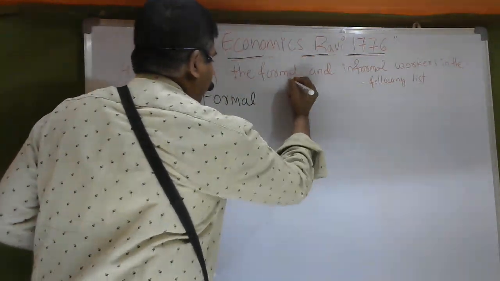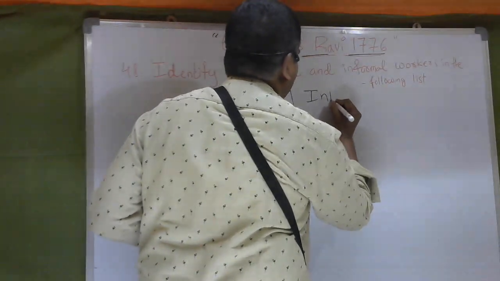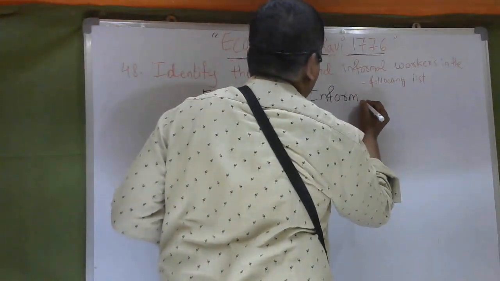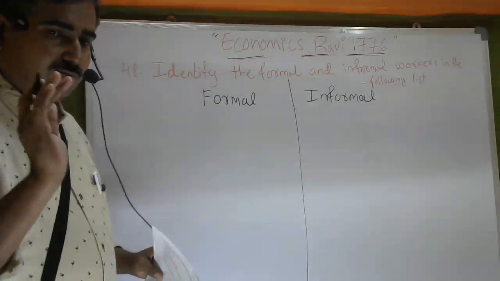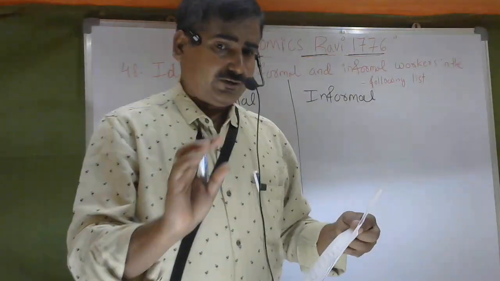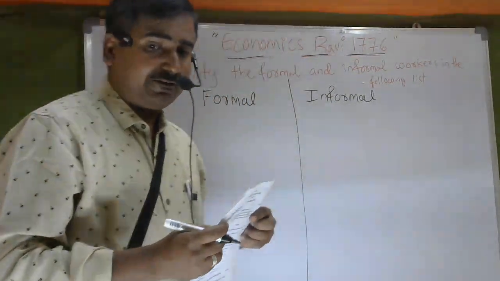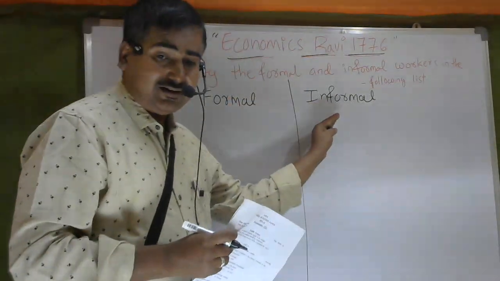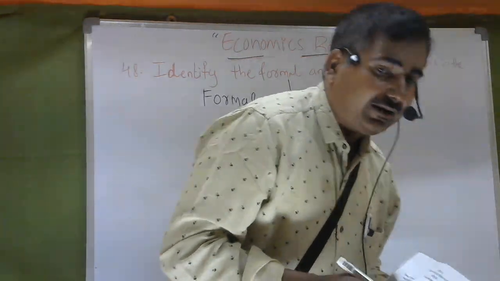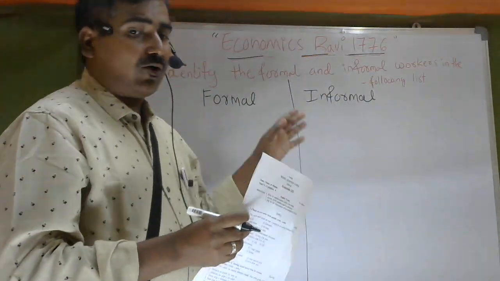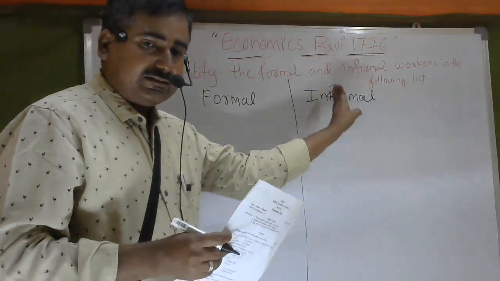Okay, formal. Then the second one, informal workers. Okay, there are two workers' forces: one is formal. See, the first one, a petty shop owner. A petty shop owner, will it come under formal or informal? Why? Because there are no fixed timings or rules and regulations; it does not operate that way. That means it comes under this sector.